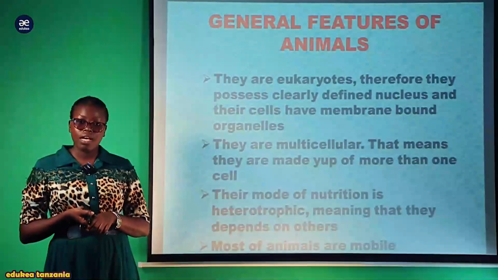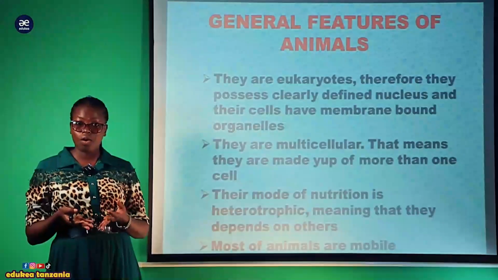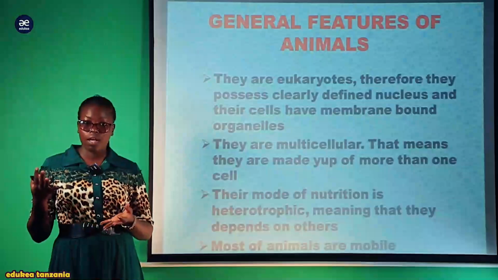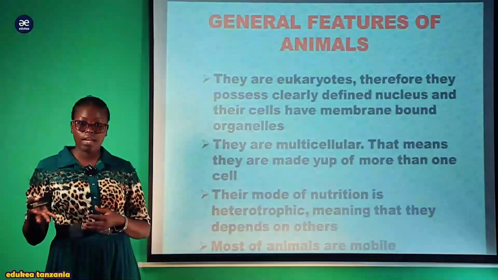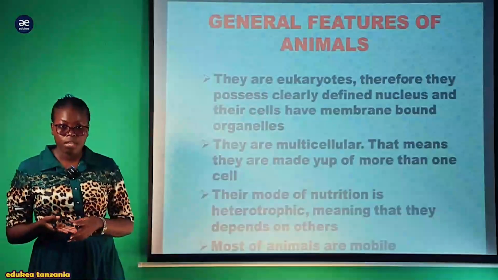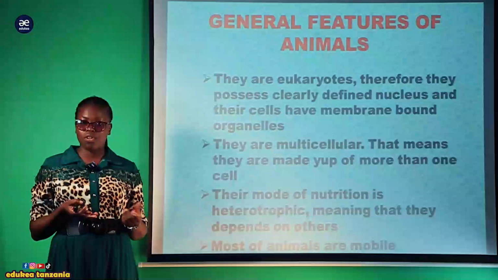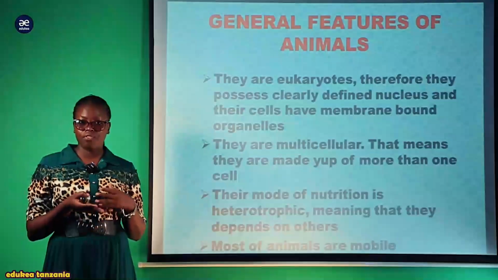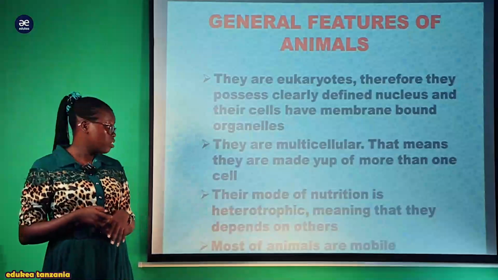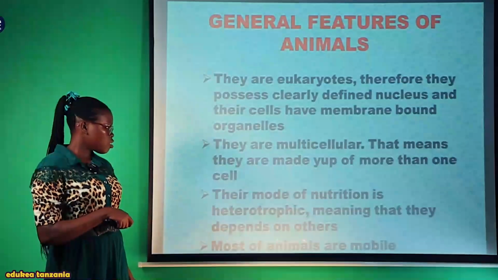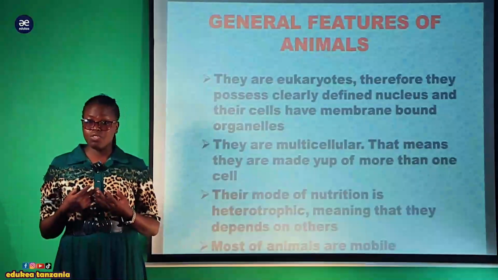Vile vile kuna some animals ambayo yenyewe ni herbivores, kwa mfano these ruminant organisms, kwa mfano cow, kuna kondoo, kuna mbuzi. Vile vile kuna carnivores like lion ambaye anakuwa anafeed even kwa giraffe. Vile vile kuna omnivores ambao ndio kama human being ambaye anafeed on both plant and animal as a source of food. Vile vile most animals are mobile, meaning that most of them have the ability to locomote.